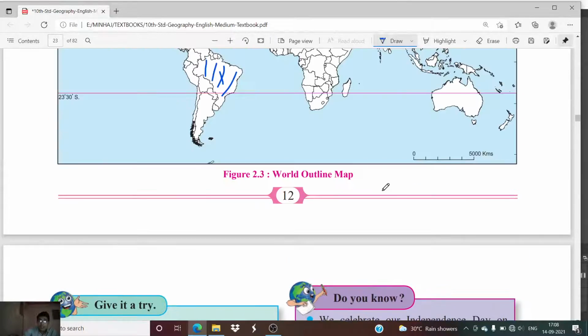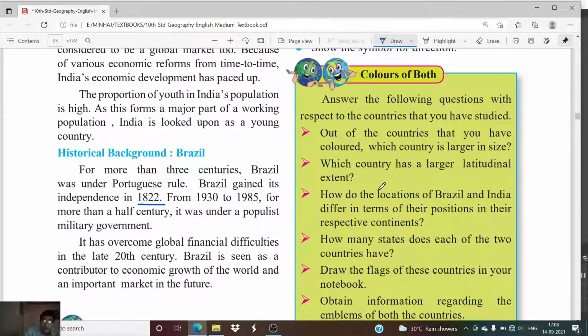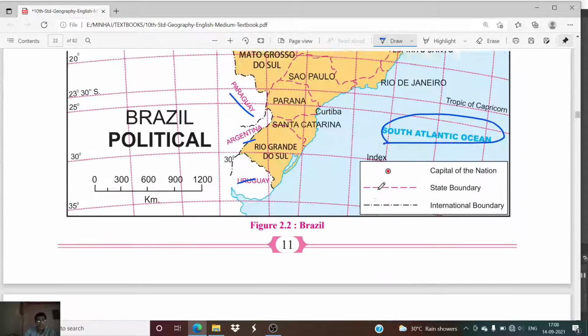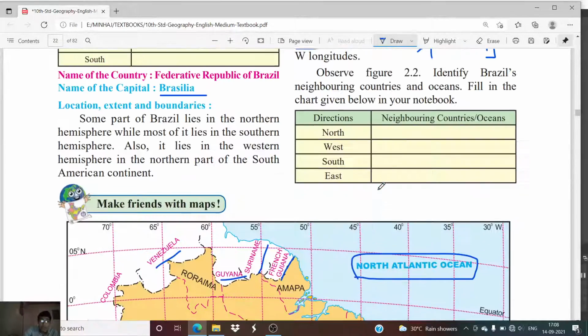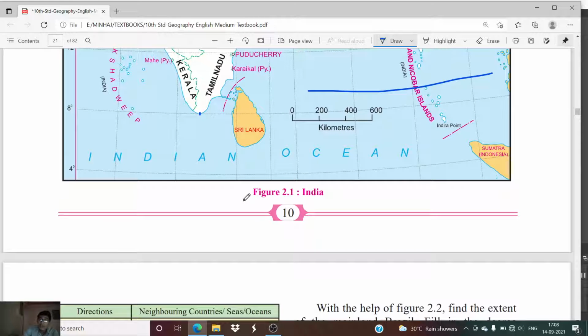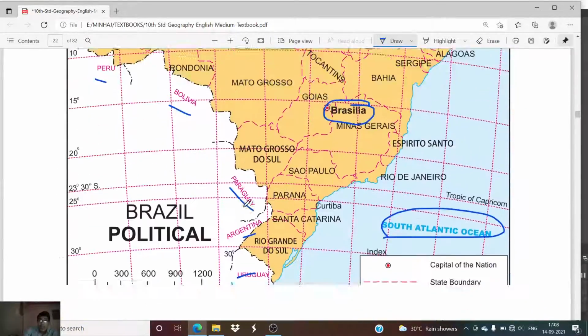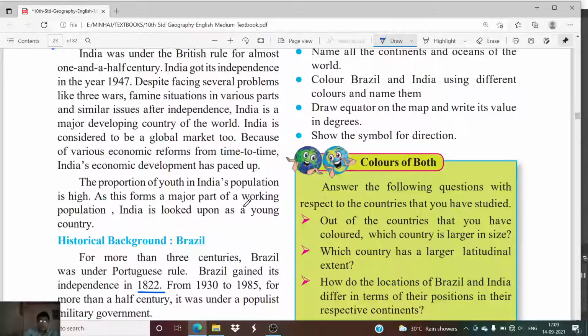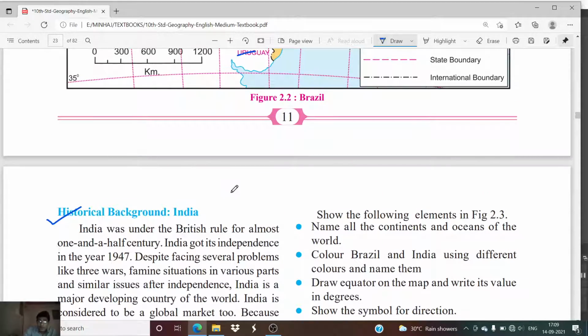So by this we have completed our chapter number 2, that is location and extent. It was a very short chapter. What we have to keep in mind is the location and extent of both the countries. We must know the neighboring countries of India and Brazil. And we must keep in mind the historical background of these two countries.